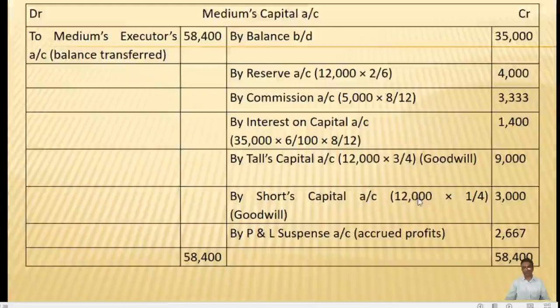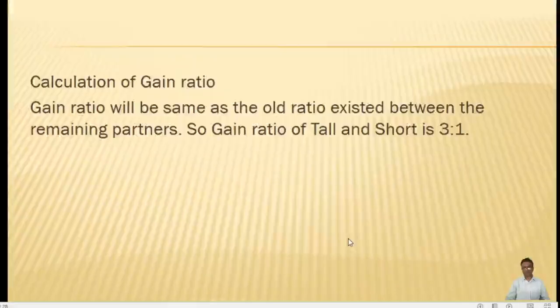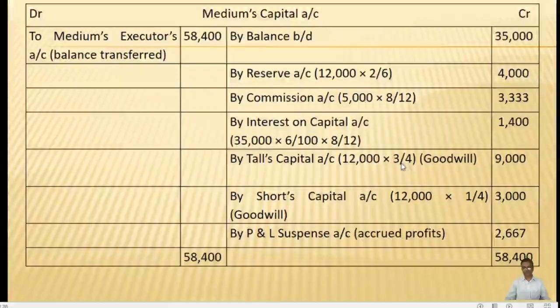So what is the gain ratio? The gain ratio we have already found out. The gain ratio is 3:1. That means 3/4 of Tall and 1/4 of Short. So 12,000 into 3/4 is 9,000. 12,000 into 1/4 is 3,000.